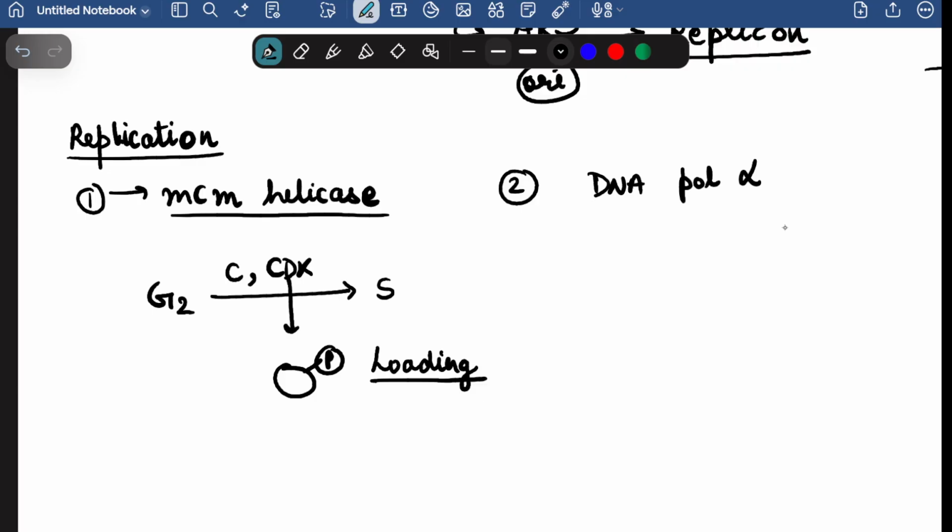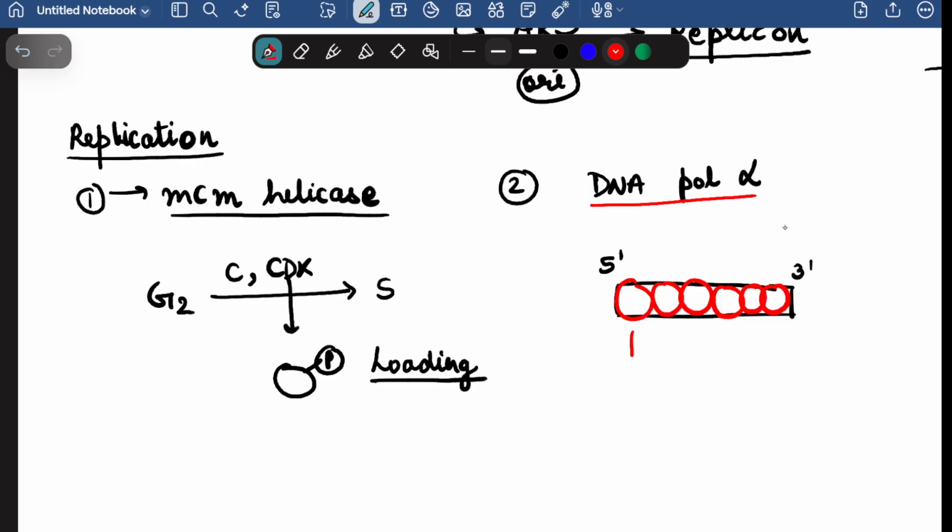The DNA polymerase alpha is playing here the role of DNA primase. So its main function is to add the primers. But once it starts to add the primers, there is a difficulty here. Suppose this is the primer, 5' to 3'. Now there will be nucleotides incorporated in the primers by this DNA polymerase alpha.